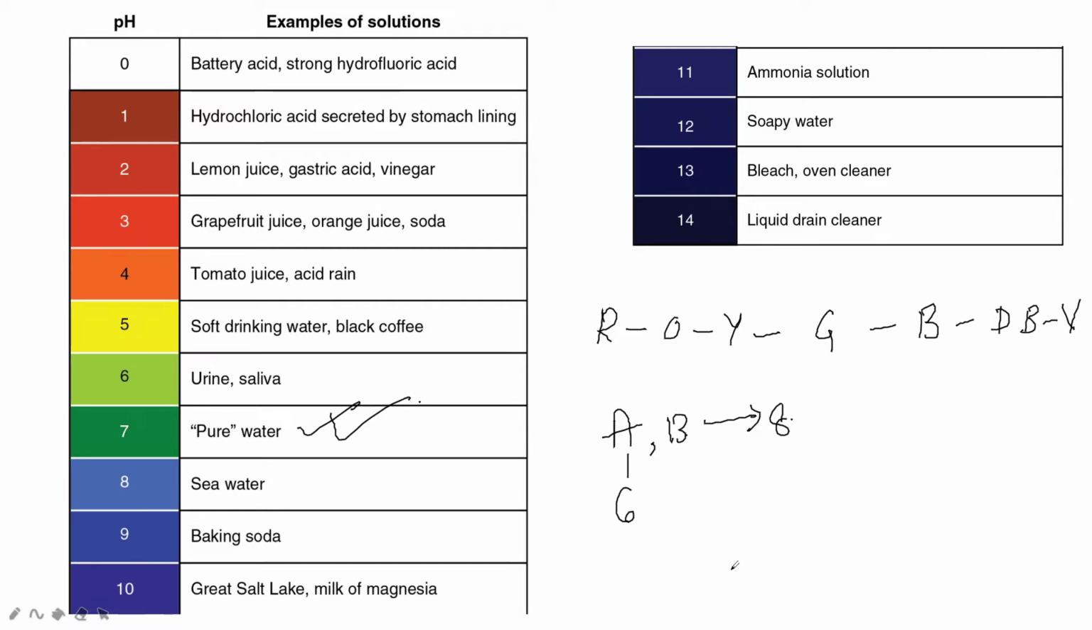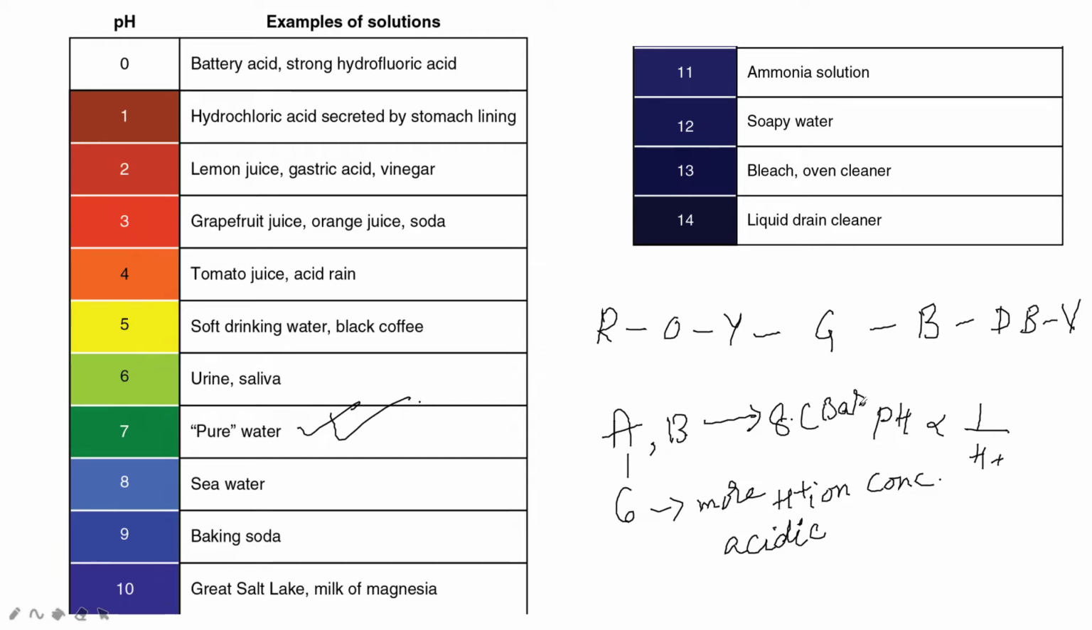As we know, the pH of a solution is inversely proportional to the hydrogen ion concentration. So it means that the solution having lower pH will have more hydrogen ion concentration. Okay, so solution A will have more H plus ion concentration. So solution A is acidic and B is basic. Right? Next.